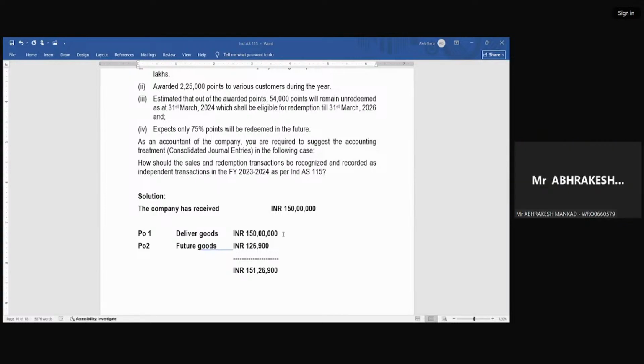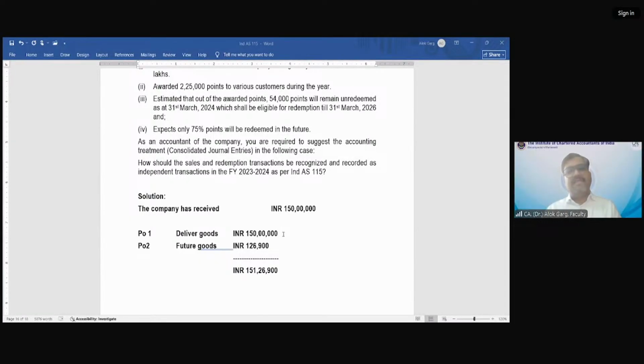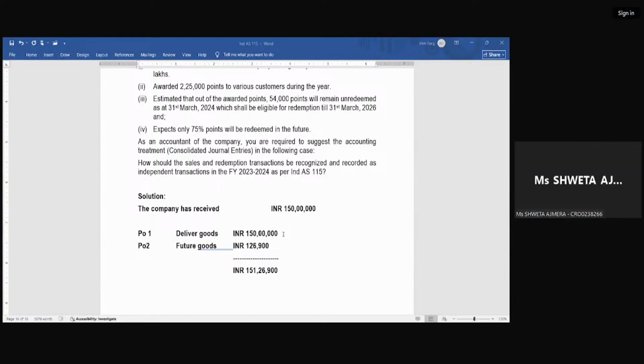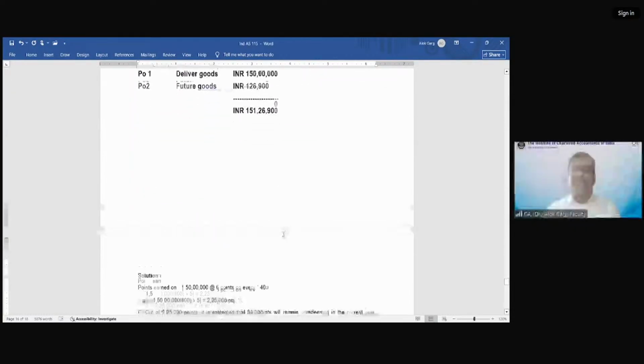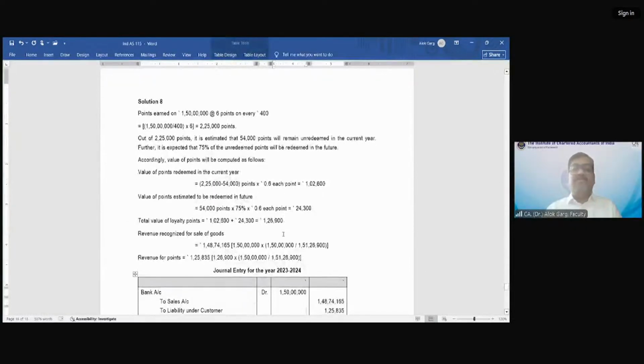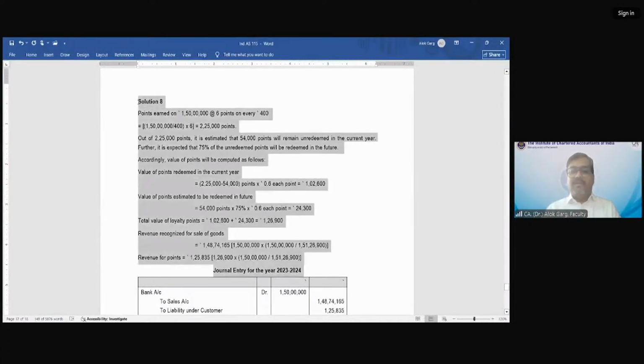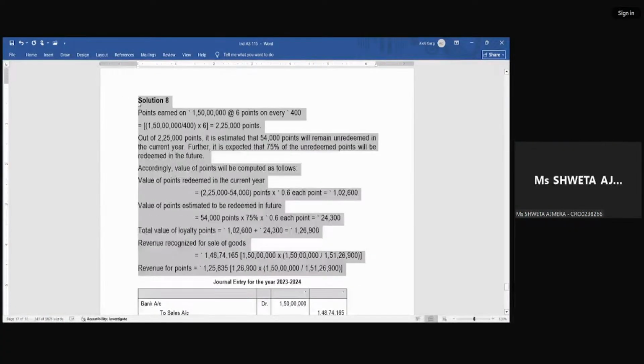Revenue is 150 lakhs divided by 151,26,900 into 150 lakhs, in the ratio of these two. Very good. The money which we have received is 150, so we will allocate this 150 in the ratio of 150 and 1,26,900. So this is what has to be allocated. Now you have understood. Let me show you the solution now, because the critical part we have understood.